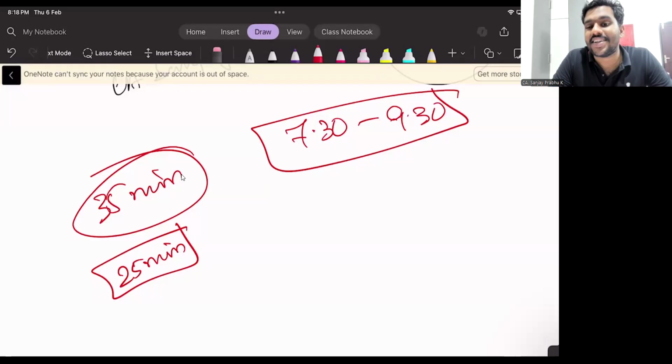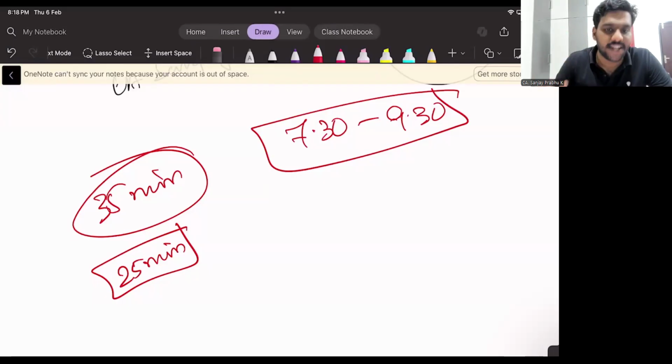Because consistency is not something which can be done by everyone. It requires a lot of effort to stay consistent. And I can see some faces, I can see some names who have attended all my sessions, irrespective of whether it is free or paid. Some of the students have attended all the sessions. I am very happy to see that.